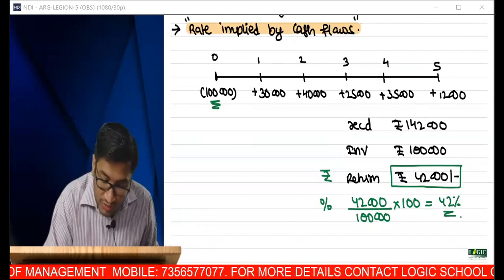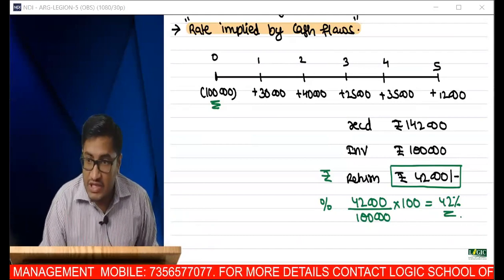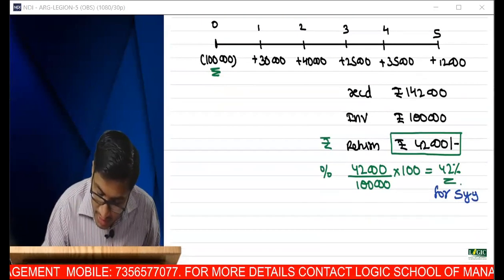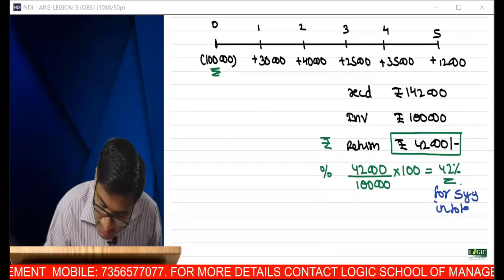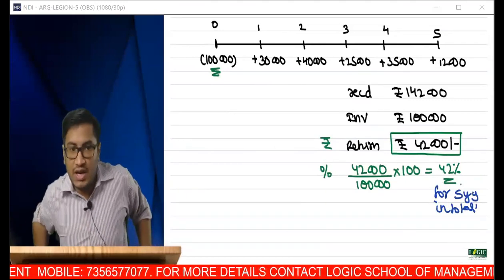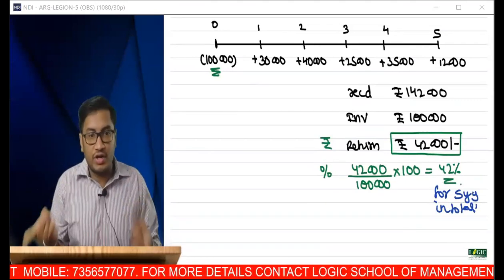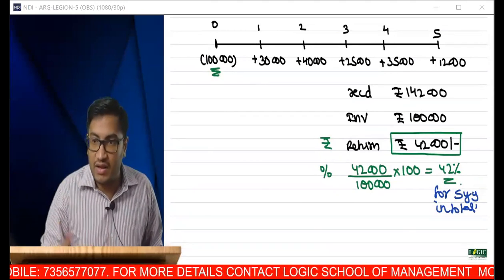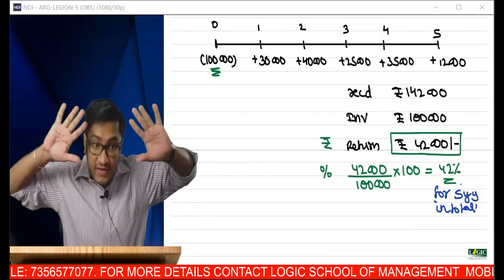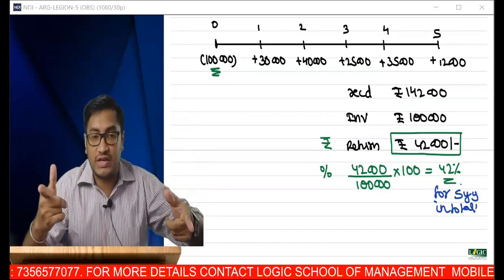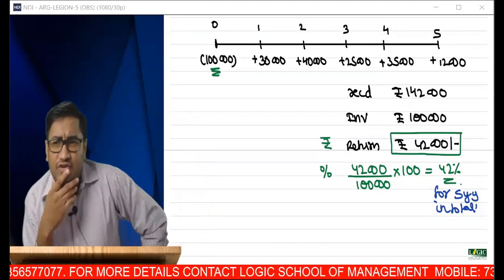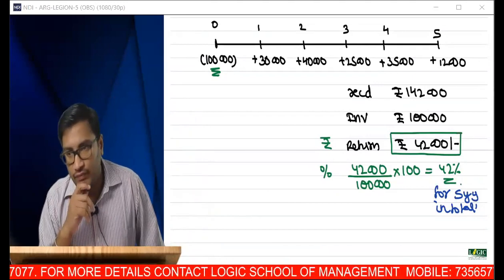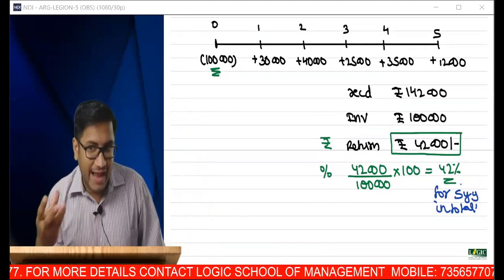True. Now this return is not per annum. This 42% is return for 5 years in total. Tell me, am I right? I said 42,000 is not a return each year. I'm not getting 42,000 every year. For the project over 5 years, the return is 42,000. But we know that interest is always expressed per annum. Tell me, yes or no? Interest is generally expressed per annum.